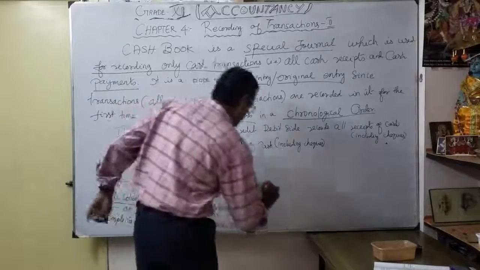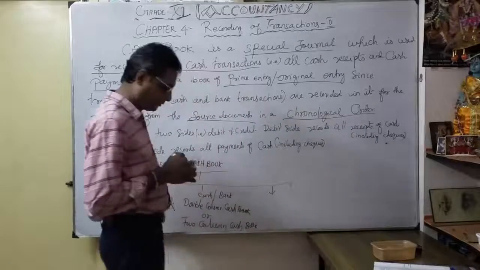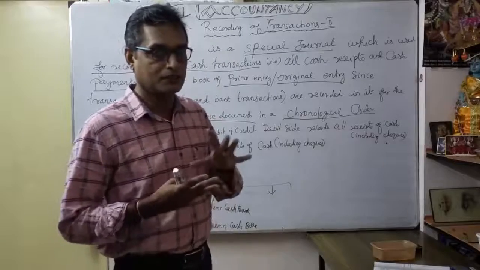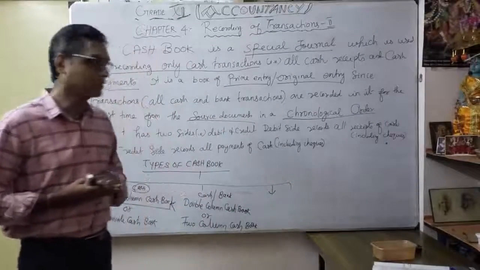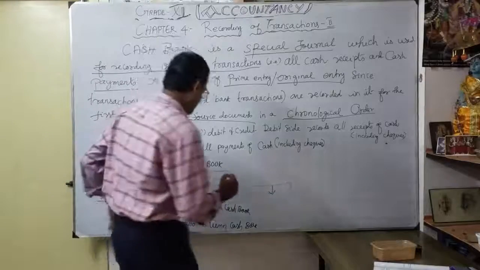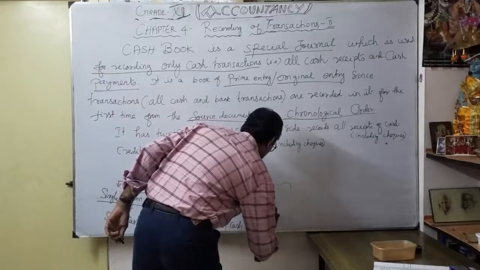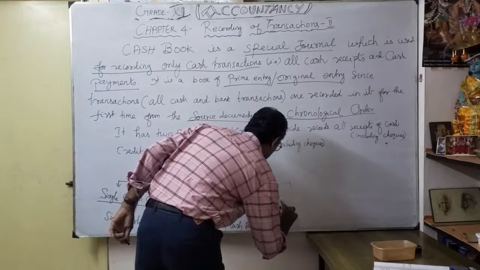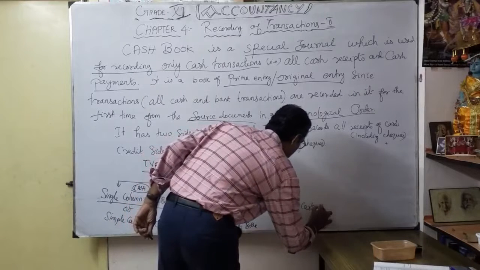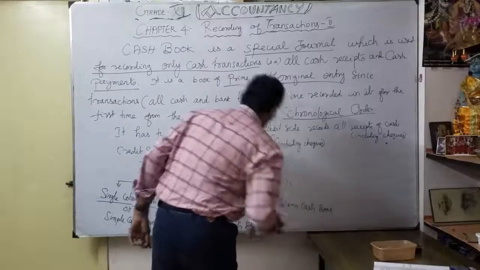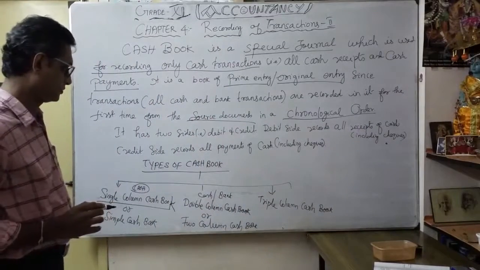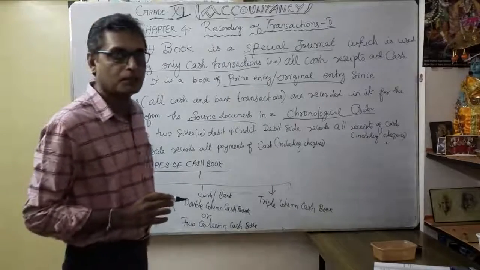Okay. The third one, maybe for your higher classes, you're going to learn. What is the third one? It is in our syllabus, right now it is not recorded, so it is not considered for our syllabus. But we move on to higher classes. The third one is called triple column cash book. Understood? So what is a triple column cash book?